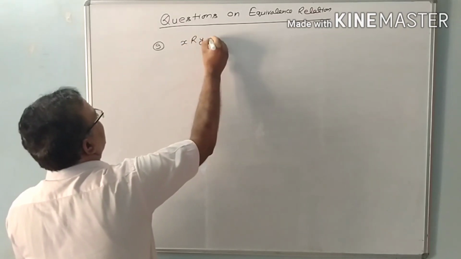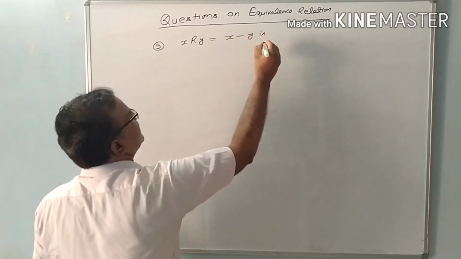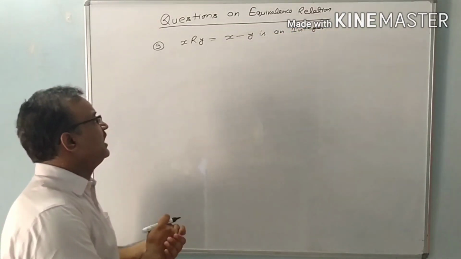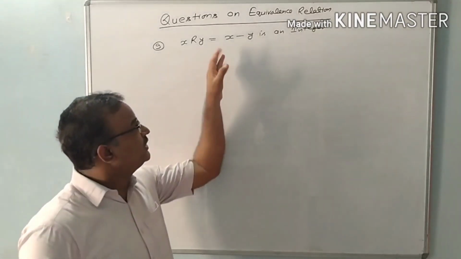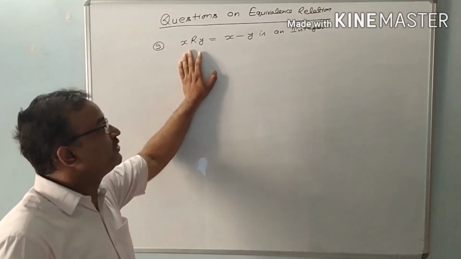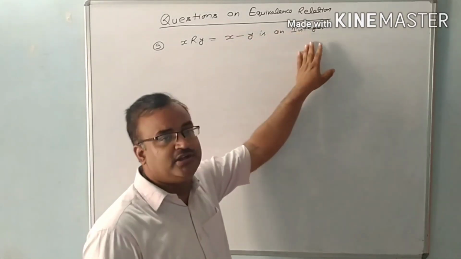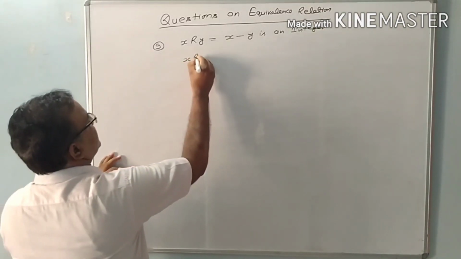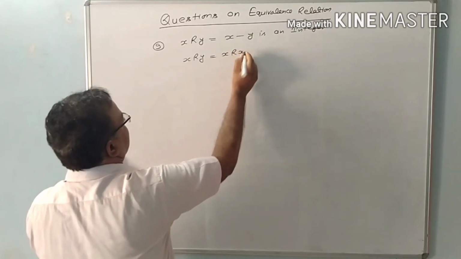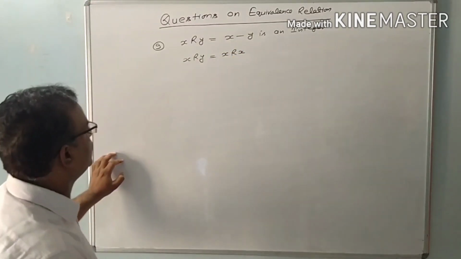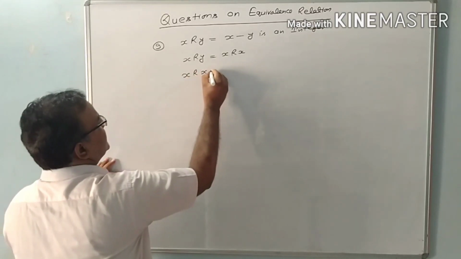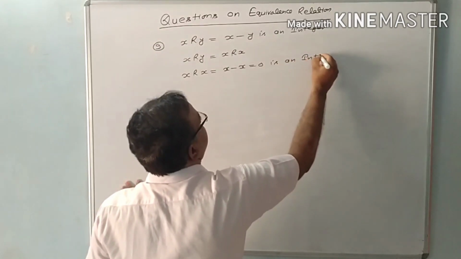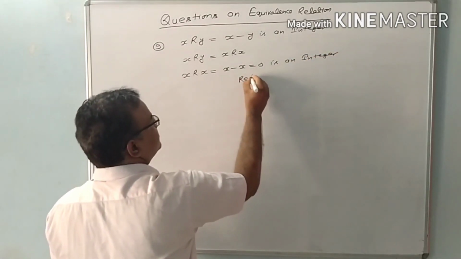X is related with Y if X minus Y is an integer. Now we have to check some more mathematical questions. We have to check whether this relation is an equivalence relation or not. First of all, reflexive relation. If x is related with x, that is, x has the same relation with itself, then we can say this relation is reflexive. X related to x means x minus x is equal to 0, yes, an integer. This is a reflexive relation.